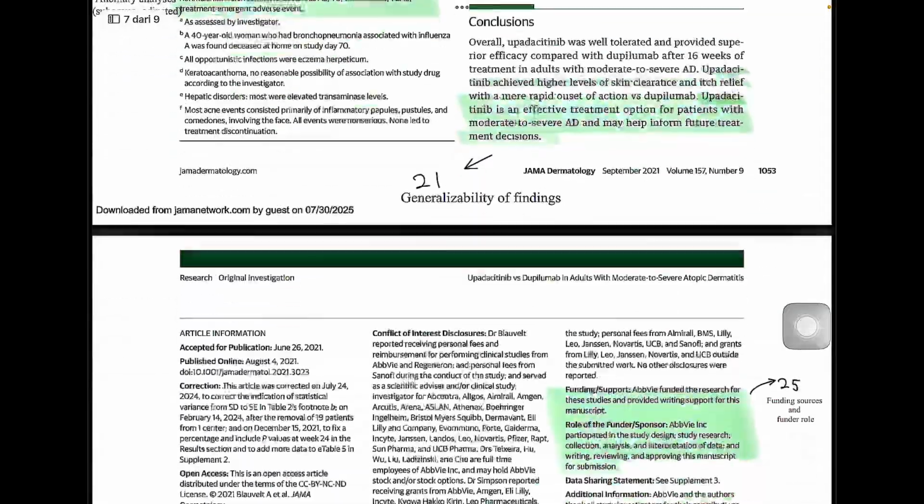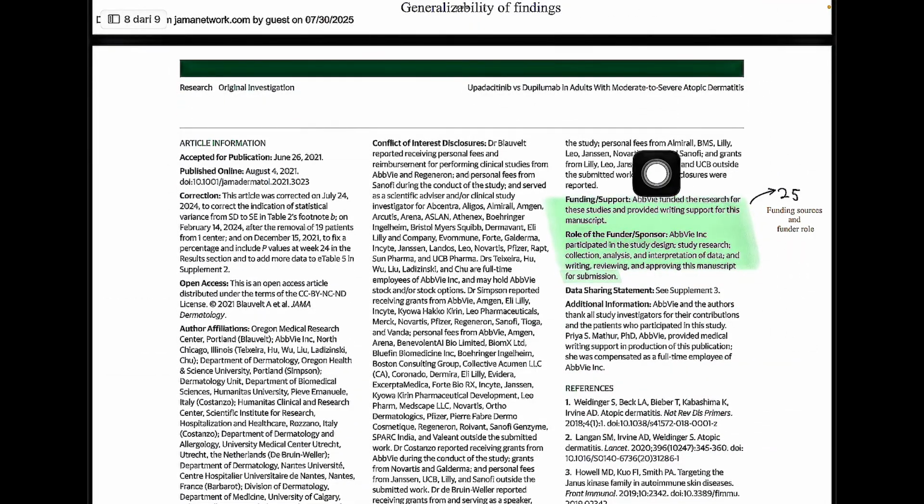Next and last one, funding or support: AbbVie funded the research for the studies and provided writing support for this manuscript.